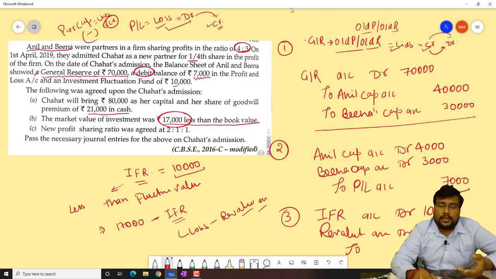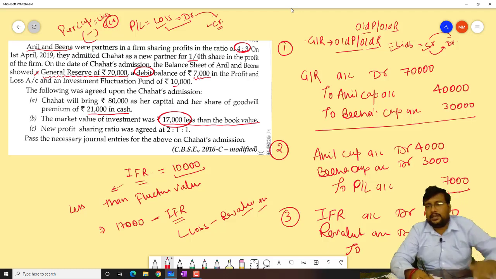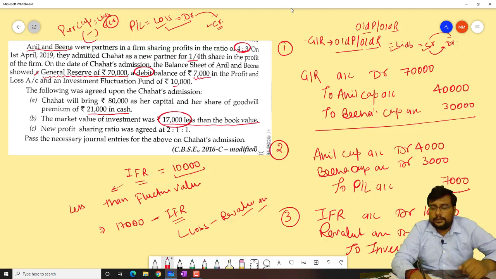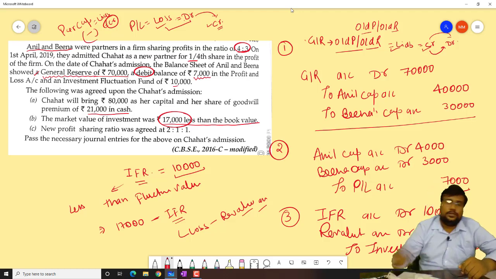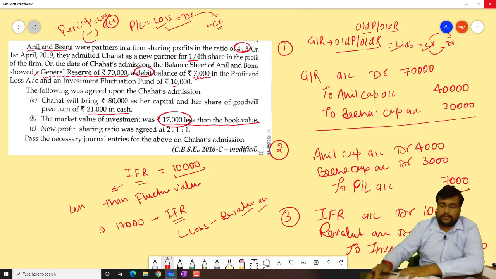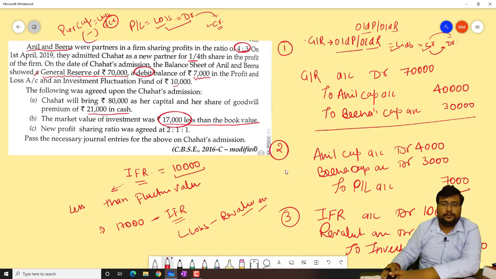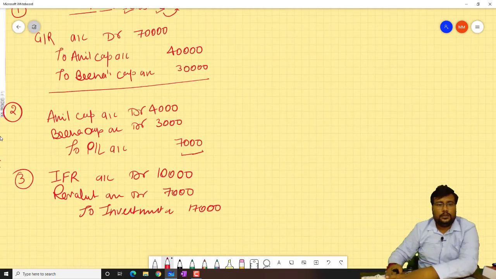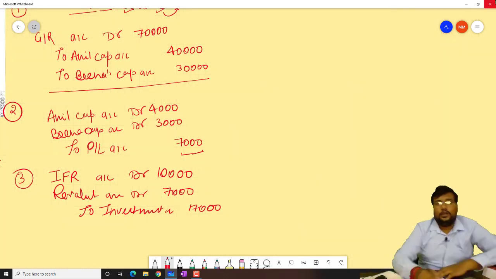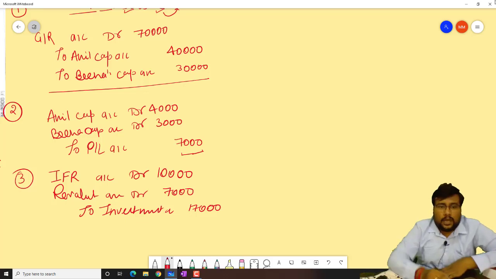And what is our total decrease beta? Investment. Investment is assets. When investment decreases, that will be credit. So to investment account 17,000. Just a minute. I know that you cannot see this particular entry. Just give me a minute. Now you just see this. Our IFR was 10,000. We adjusted.